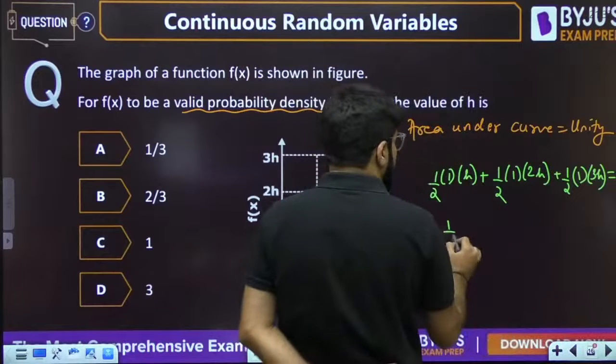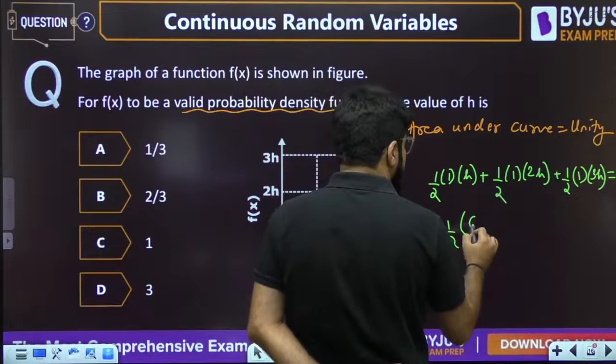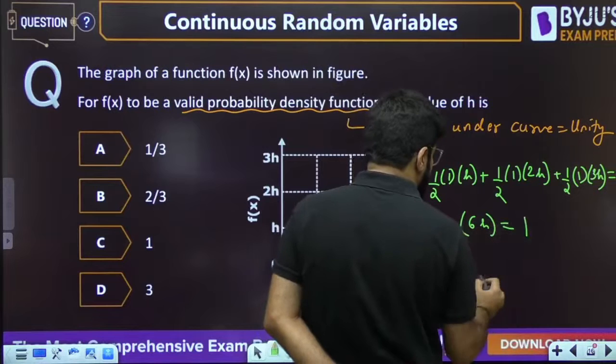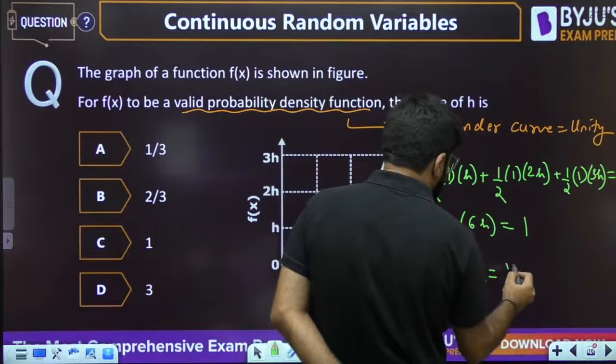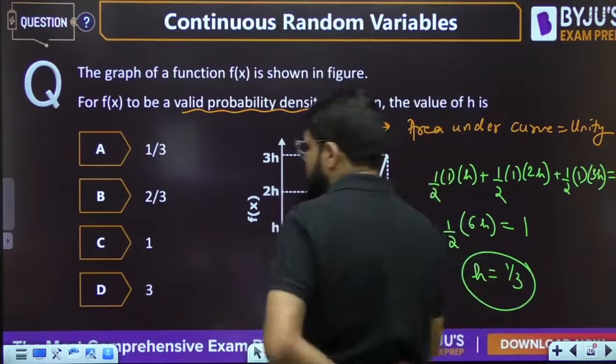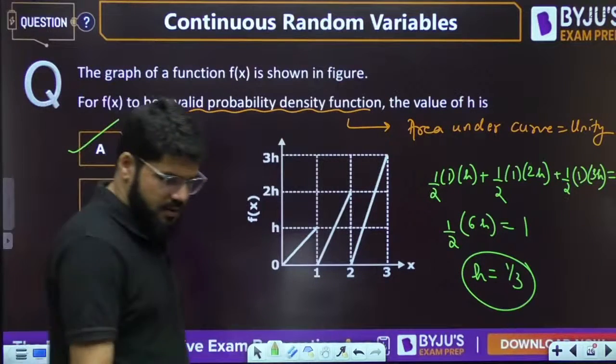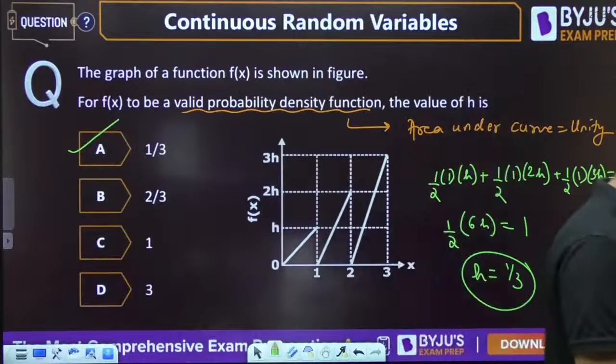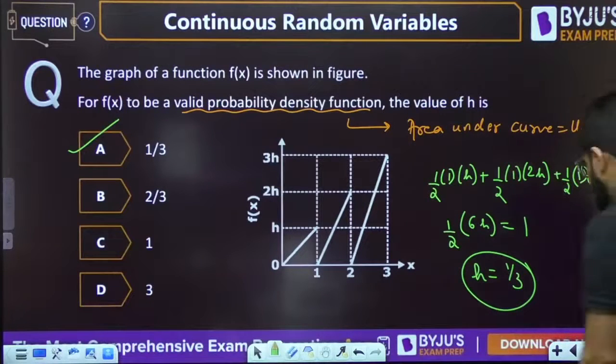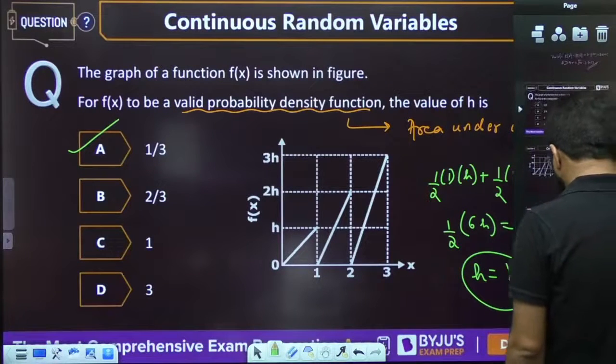So half is common, then h plus 2h plus 3h, 6h is equal to 1. Solving it, h is equal to 2 by 6 or 1 by 3. h is equal to 1 by 3, option number A. Simple, sweet. h is equal to 1 by 3.